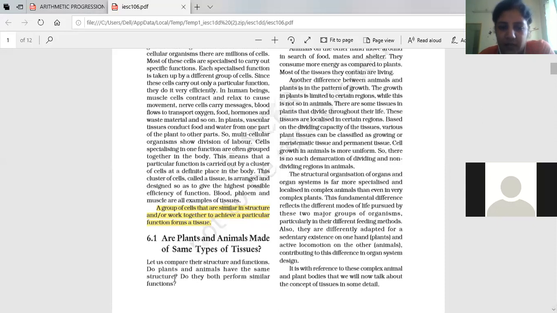Are plants and animals made up of the same types of tissues? As compared to their structure and function, do plants and animals have the same structure? Do you think so?